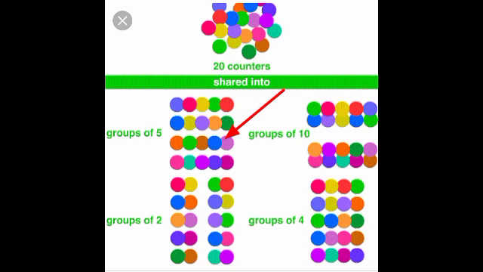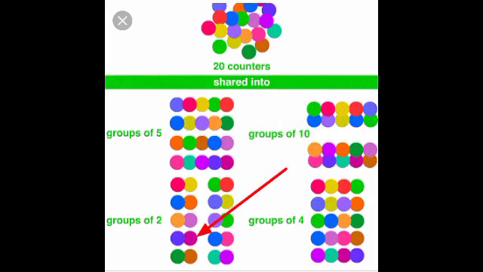In the 5 table, how many times will 20 come? Yes, 4 times. So we group the countries under 4 groups. Next, we group the countries into groups of 10. In the 10 table, 20 will come 2 times. So we group the countries into 2 groups. Next we group the countries into 2.